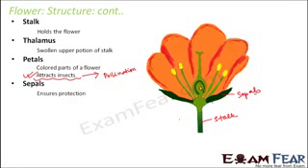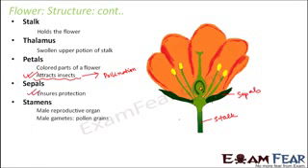They ensure protection. Now they look quite lean and soft, like leaf-like structures. So what sort of protection do they give? They actually ensure protection of the bud. So even before the flower is actually there, the bud needs to be protected, because the bud is very much delicate. So if you look at a bud, you will actually see that the entire bud is almost covered with these sepals. Now, when it actually blooms, or when the flower is formed, these sepals being quite small, they tend to be present only at the bottom. So that doesn't mean that they do not serve a purpose. They have a very important purpose.